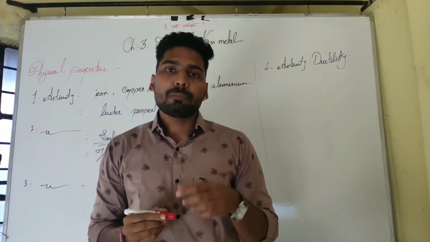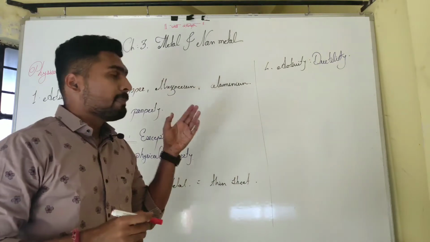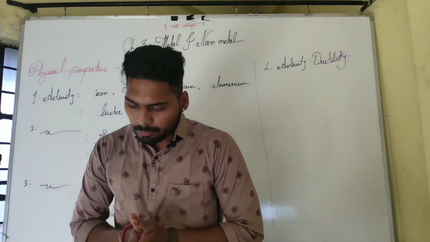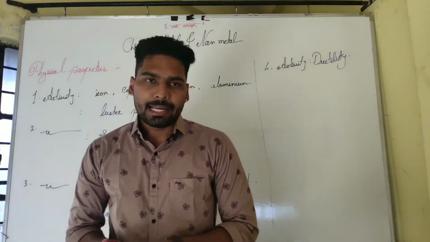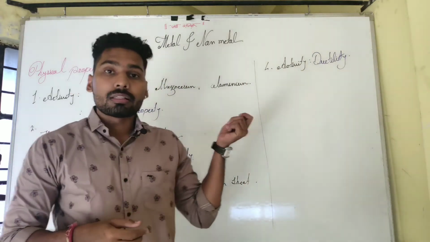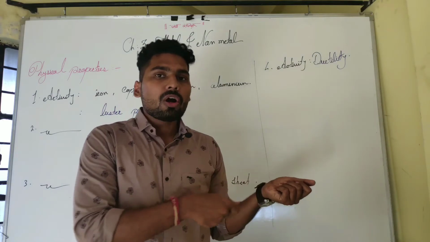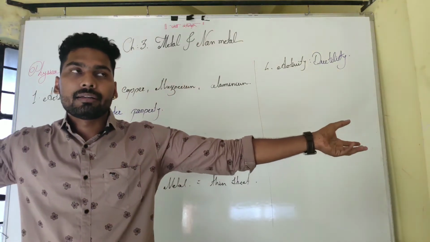Ductility is another property of metal. Most metals have ductility, just like iron, copper and aluminum. With the help of that ability, we draw metal into wire.